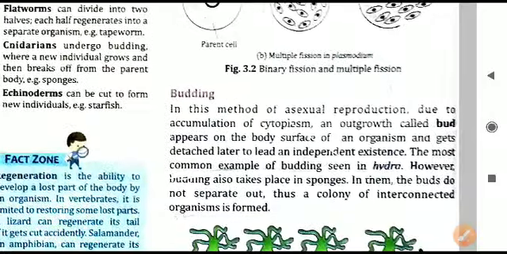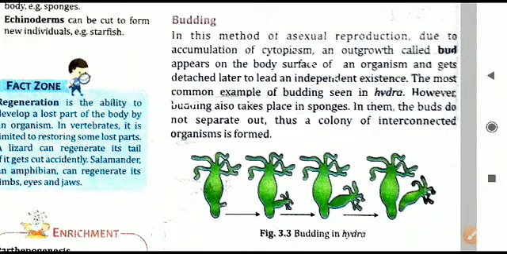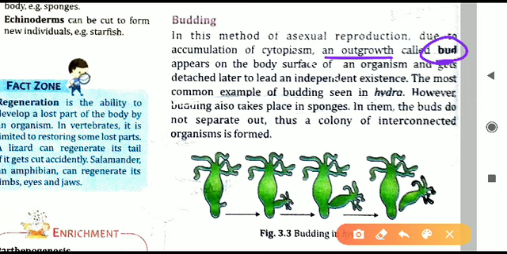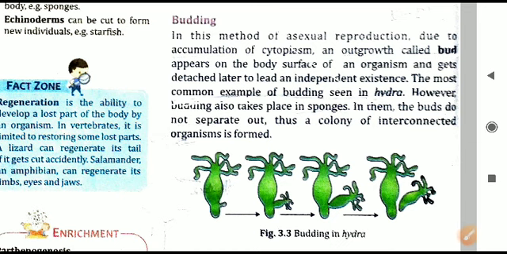After binary fission, we will now move on to the next mode, the second method of asexual reproduction, that is called budding. In this, a bud is formed. As the name tells, budding, a bud is formed, and a bud is an outgrowth. A separate branch will develop on the organism's body. This is seen in the case of hydra. Here in this diagram what is shown is hydra. Hydra is an aquatic plant. It is present at the floor of the sea and the ocean. So an outgrowth will develop, a bud will develop in its body. Here you can see at the lower part a bud is developing.